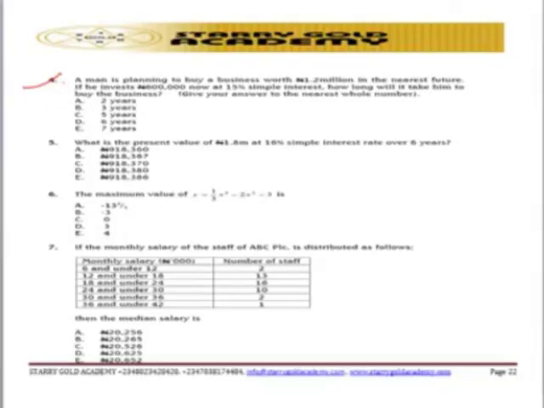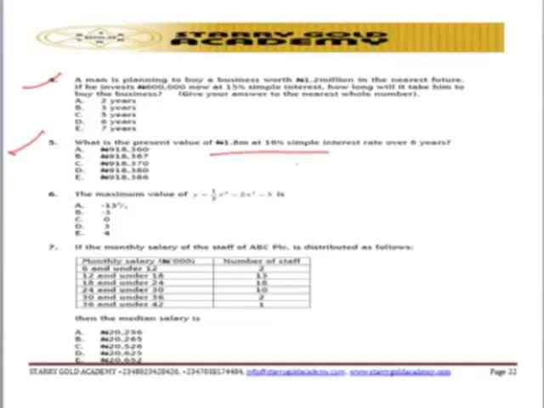So you are using the simple interest method to solve this question. After that, you can use the substitution method to analyze the time aspect. They ask you how long, which points out the time aspect. So using the simple interest method, you're able to analyze it and get the time frame of that business. So that is that for question number 4. Let's go to question number 5.